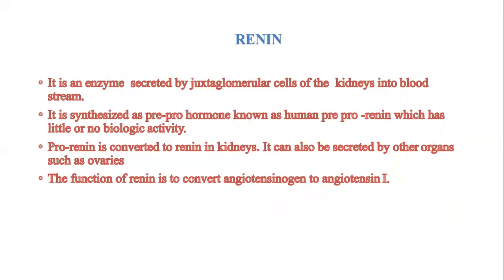As we already discussed in our previous slide, Renin is an enzyme secreted by juxtaglomerular cells of the kidney into the bloodstream. It is synthesized as a pre-pro hormone known as human pre-prorenin, which has little or no biological activity. Prorenin is converted into renin in the kidneys, and it can also be secreted by other organs such as the ovaries. The main function of renin is to convert angiotensinogen to angiotensin 1. Angiotensinogen is present in the liver.